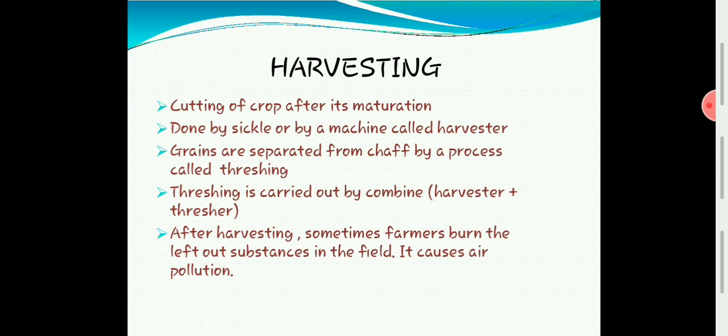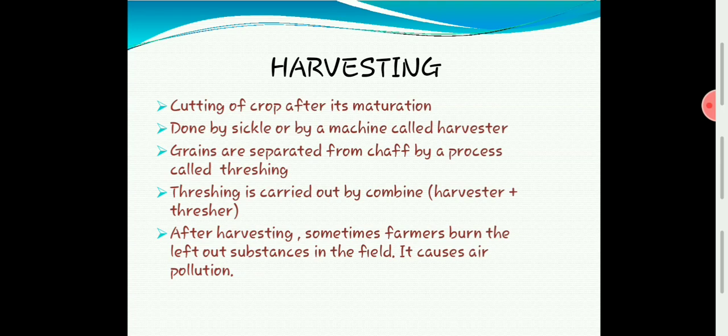And after harvesting, the last point: some farmers burn the leftover substance in the field, and that is not a good method, because it causes air pollution. Some farmers, after harvesting, leave some part of the stem and root in the field. So they will burn the field so that all the materials convert into ash, and that ash will be mixed with the soil.